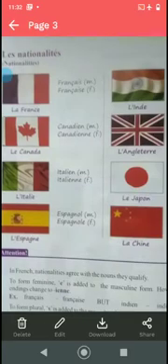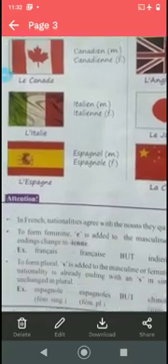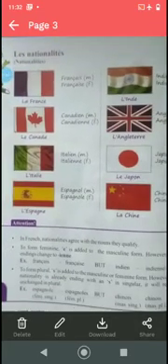So these are all the flags given. Now can you see here, français, there is masculine as well as feminine. Attention, in French, nationalities agree with the nouns they qualify. Unlike in English, we do not use masculine or feminine for nationalities. For example, I am Indian stays the same for feminine, but for plural we say we are Indians. Only in the plural do we add an s.